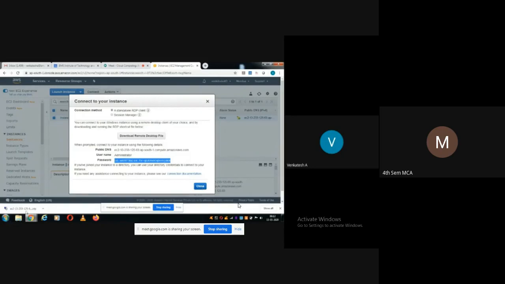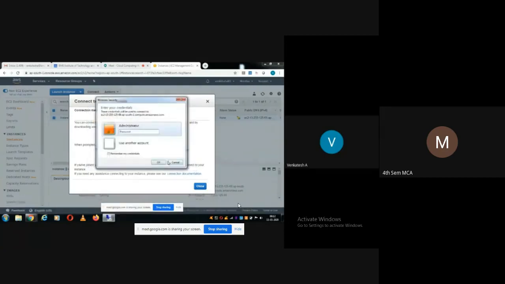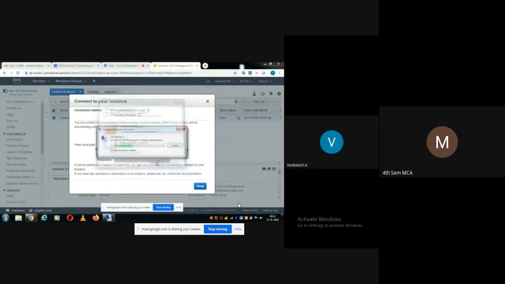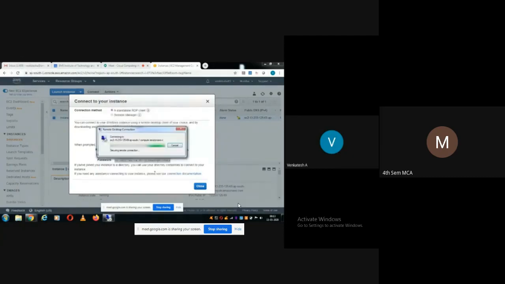Now you click on this RDP file. Just now you had downloaded this remote desktop file. Click on the remote desktop file. Don't ask me again. Okay, connect. Now it is launching the virtual machine, that is the container. Now Control V, the password you had just copied, paste it. Remember my credentials, not required. Okay. Don't ask me again.